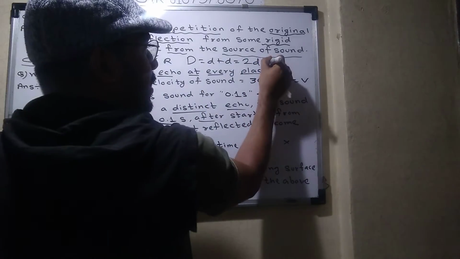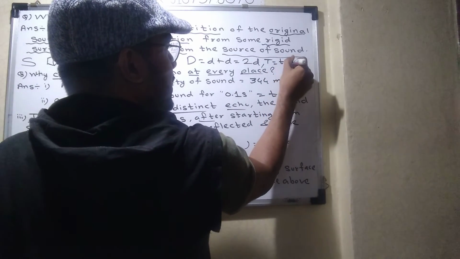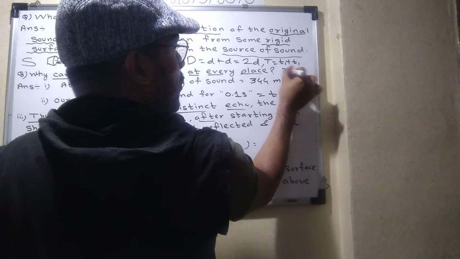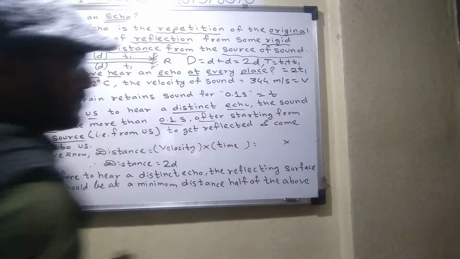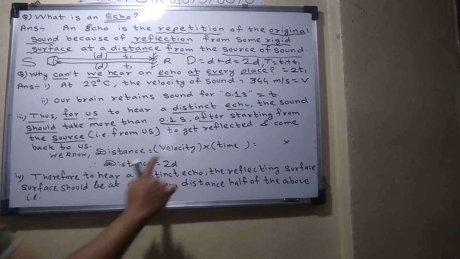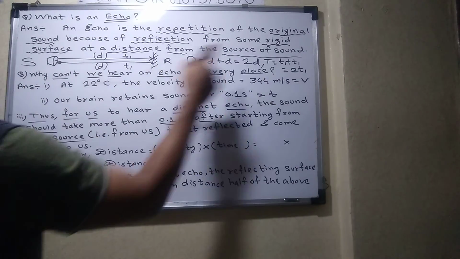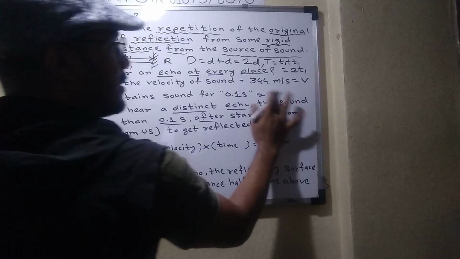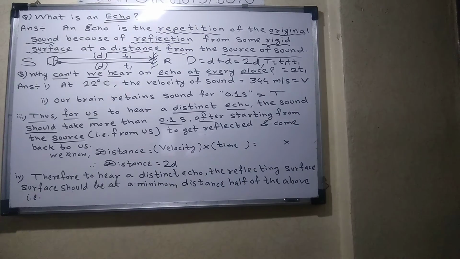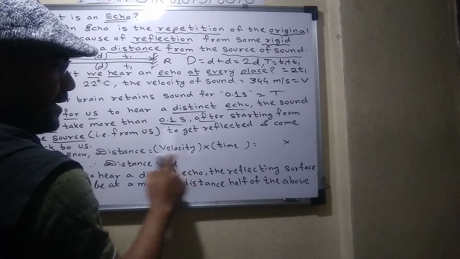The total time is t1 plus t1, which is 2 times t1. So students, this capital T is your 0.1 second.